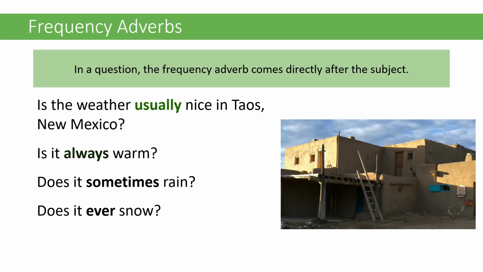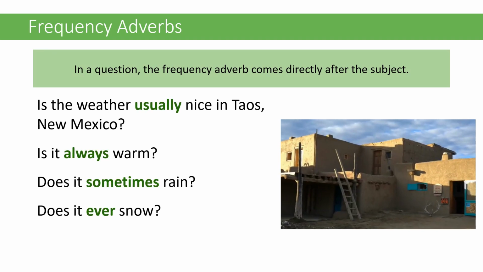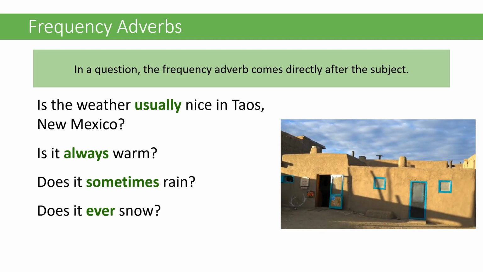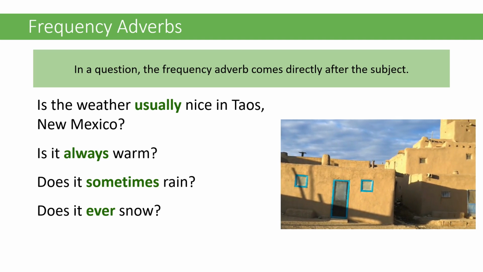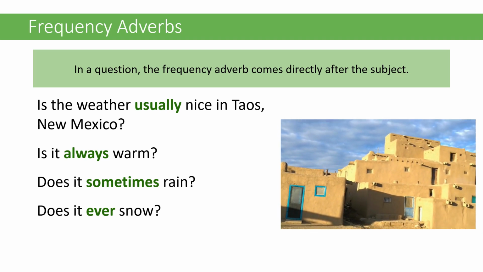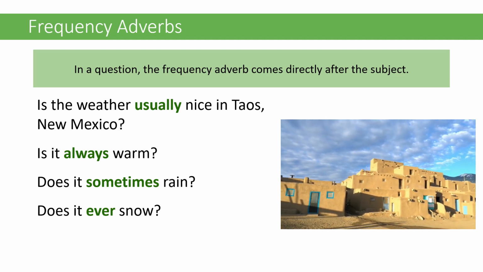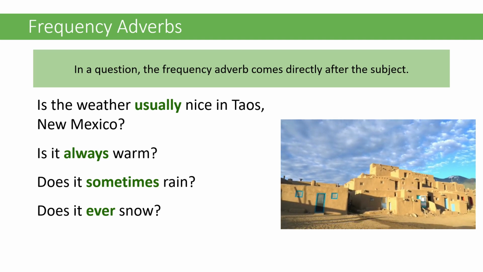In questions, frequency adverbs usually go immediately after the subject. Look at the examples. Is the weather usually nice in Taos, New Mexico? Is it always warm? Does it sometimes rain? Does it ever snow? Notice in all of these, the frequency adverb goes in the same place after the subject. In this case it's weather, in this case it, and in these other ones, it as well, regardless of whether the verb is or does, or are or do.